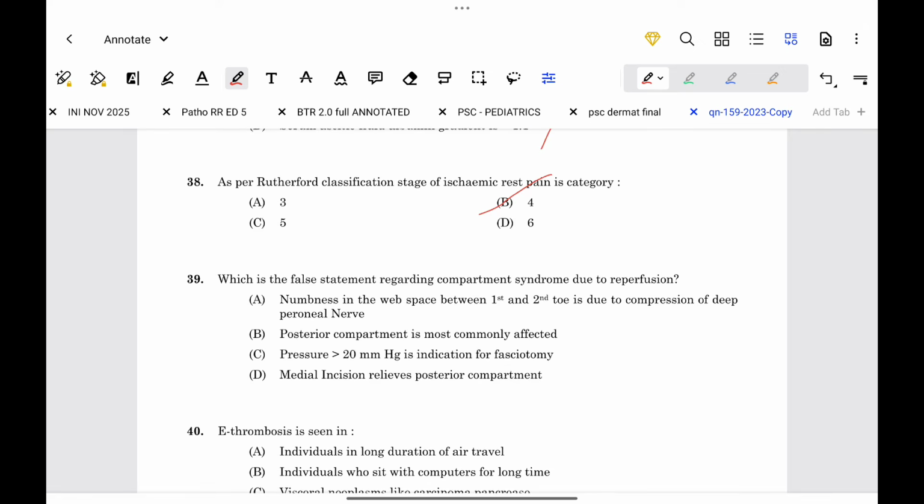Next question. Which is the false statement regarding compartment syndrome due to perfusion? Numbness in the web space between first and second toe is due to compression of the deep peroneal nerve. Posterior compartment is most commonly affected. Pressure greater than 20 mmHg is indication for fasciotomy. This is false. Pressure greater than 30 mmHg is indication for fasciotomy. Medial incision relieves posterior compartment. Correct. Option C is the correct false statement.